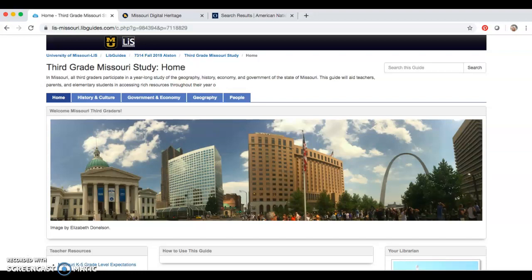First, this is a jumping off point. Many books, encyclopedias, and articles are linked directly, but other resources may have to be navigated further to find the information you're looking for. This guide has 4 pages: the home page, history and culture page, government and economy page, geography page, and the people page.